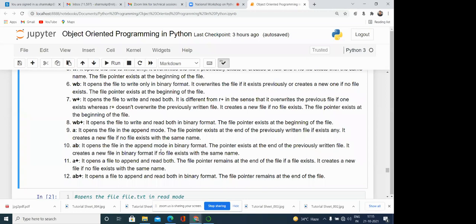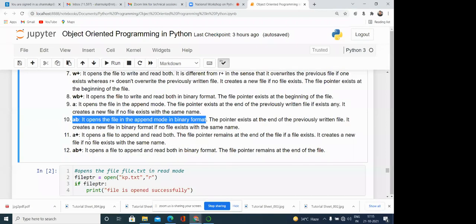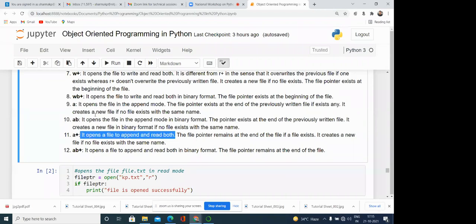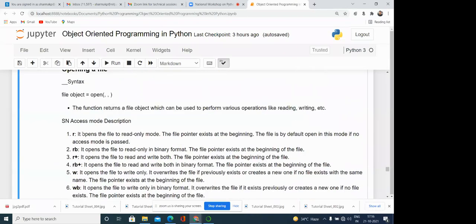Then AB is there. It opens the file in the append mode in binary format. It is for the binary; the rest is all the same. Then A plus is there. It opens a file to append and read both. If we want to append at the end and also read the data from the file, then we need to open the file in the A plus mode. The file pointer remains at the end of the file if a file exists. It creates a new file if no file exists with the same name. Similarly, AB plus is there for the binary file. So these modes are very important. Before programming, we need to know what type of operations we want to perform on the file. Yes, please. Any query?